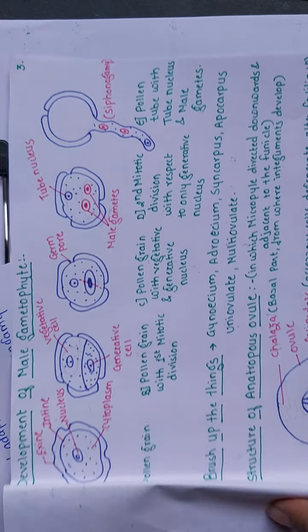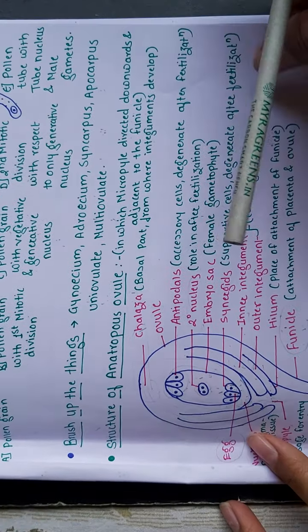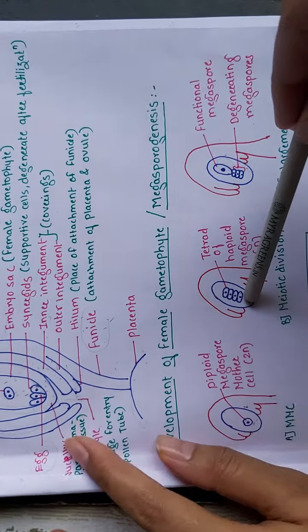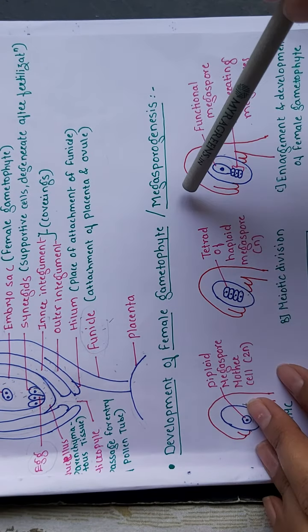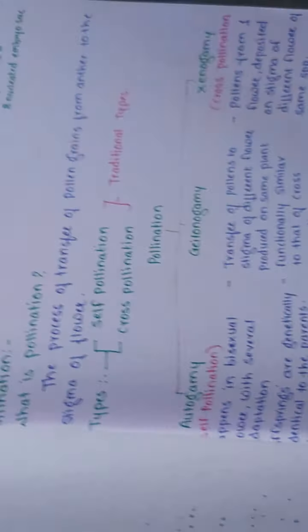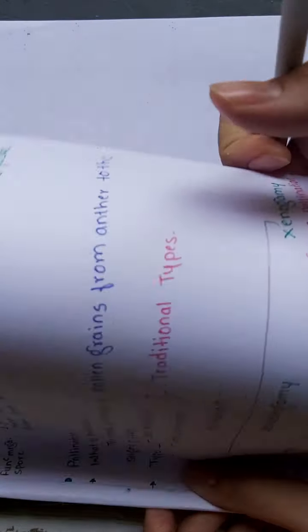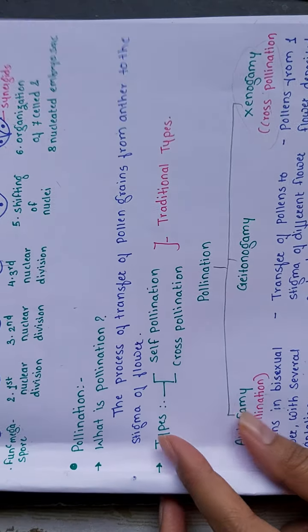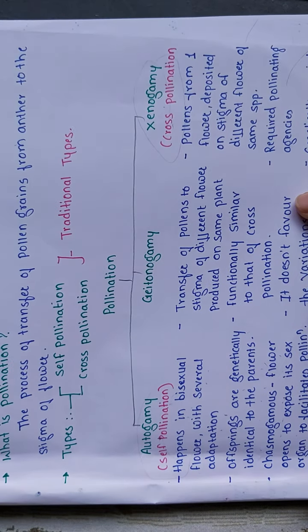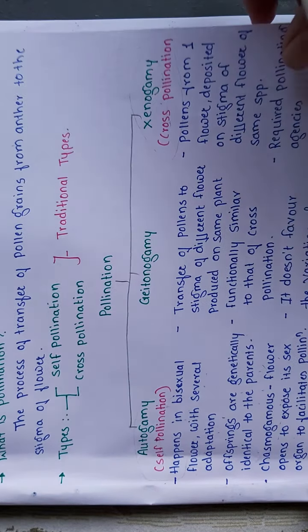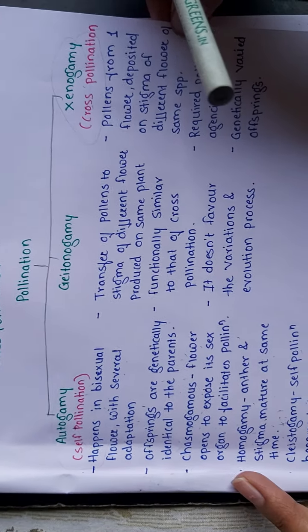And then the structure of the female gametophyte, that is the anatropous ovule. The development of the female gametophyte, that is megasporogenesis. Then pollination and the types of pollination: autogamy, geitonogamy, xenogamy, which come under self pollination and cross pollination.